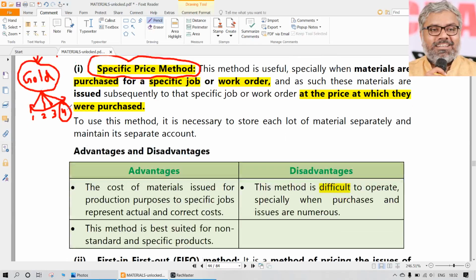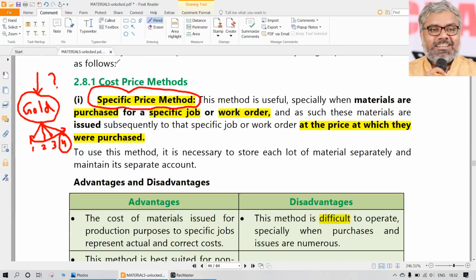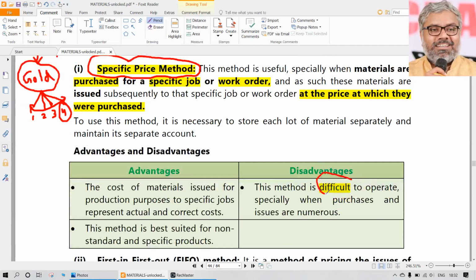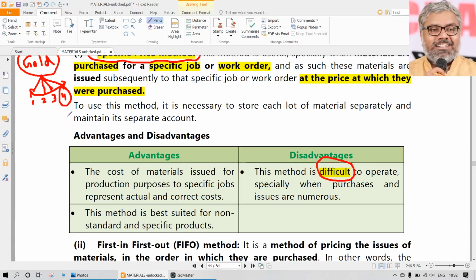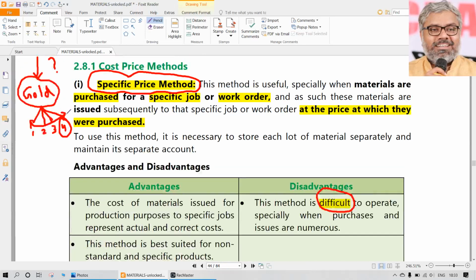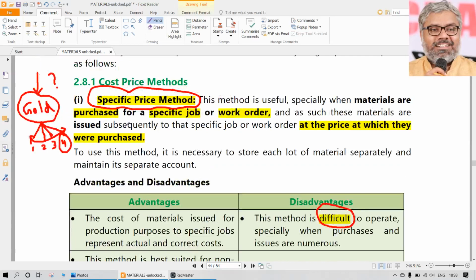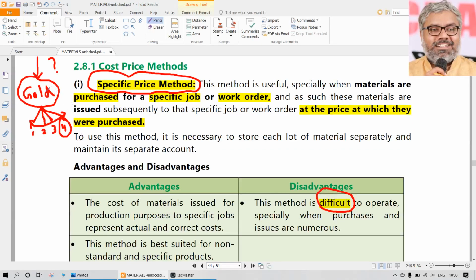This is an example only. Like this, practically hundreds, thousands of situations could be there. So for understanding the concept, we need examples. Examples are not what we should be interested in. Why we need examples is to understand when this can be used, when this cannot be used. It is difficult to operate, no doubt about it. Why is it difficult? Because it is difficult to track a particular material input to a material output, the material that is used in manufacturing of a particular output. So that tracking is difficult. That is the first reason why it is difficult. And the second thing is, it is possible to be used only when this tracking is possible. Otherwise, it cannot actually be used.